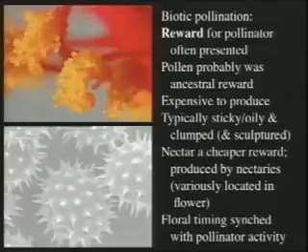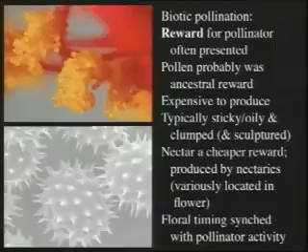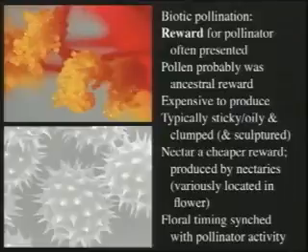And you're not actually losing some of your reproductive output. Whereas if your pollen grains are getting eaten, it's basically a trade-off, moving some of them and losing the rest to your pollinator. So if nectar is a reward, then pollen is going to be carried incidentally, or it can be carried deliberately. Some pollinators will collect both pollen and nectar, female bees especially. But animal-pollinated plants have sticky pollen, so the pollen needs to be able to adhere to the pollinator, and it's typically clumped, oily, or sticky, and adheres readily to fur, feathers, anything, and can be moved around that way. And it's often sculptured, as I mentioned earlier.